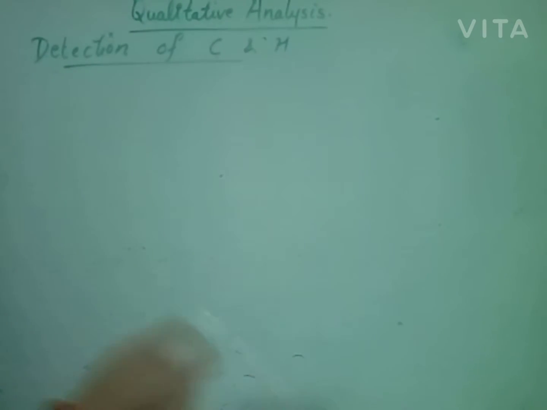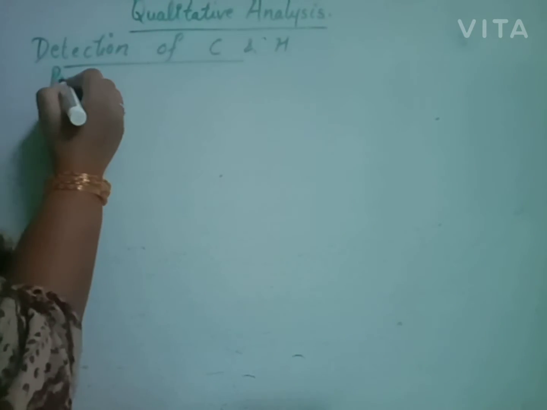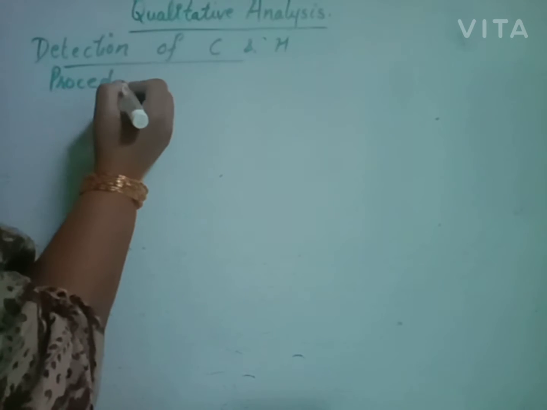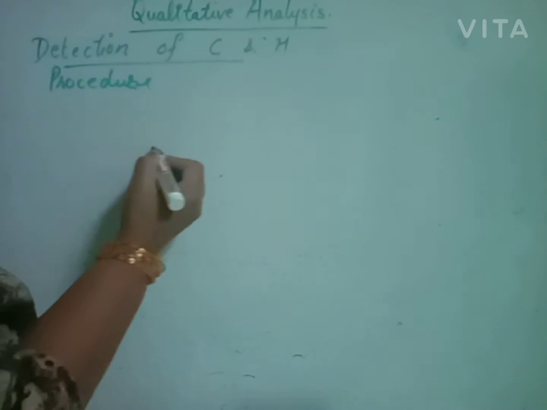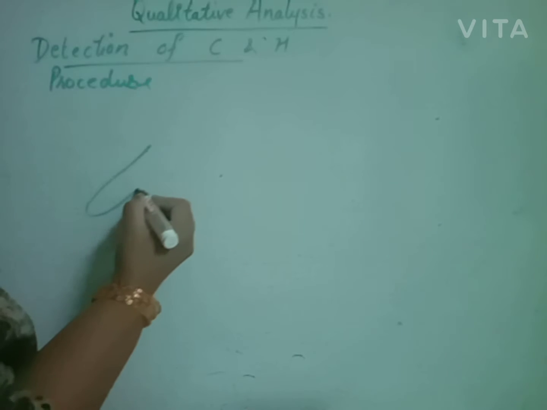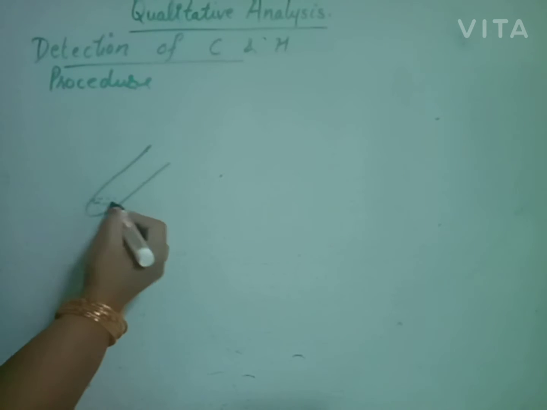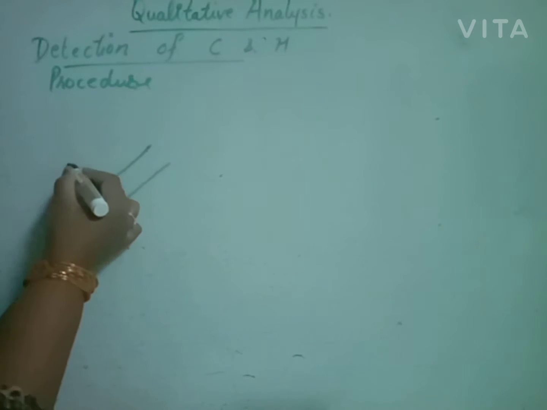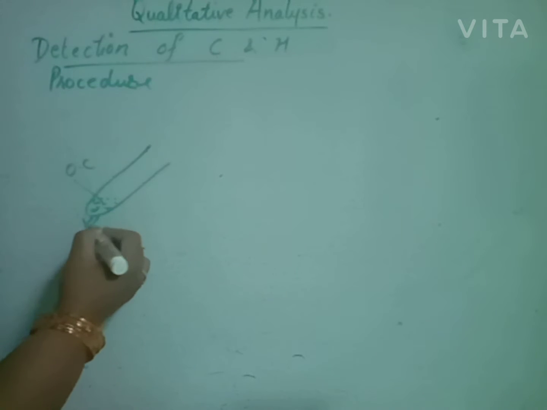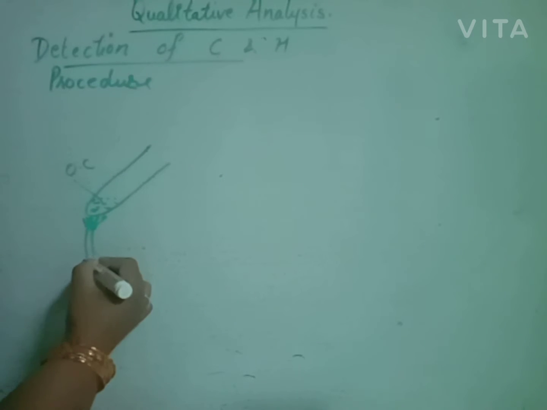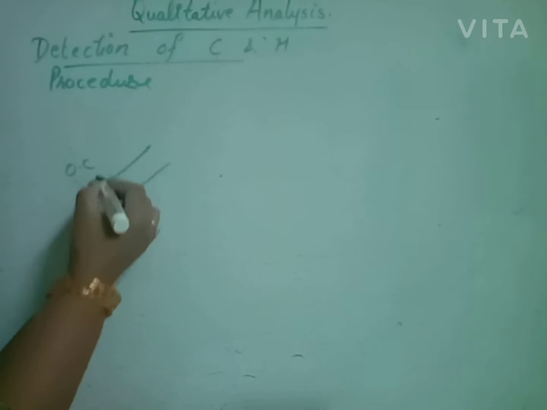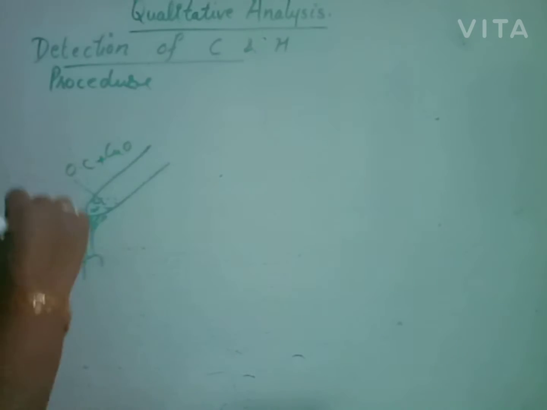to get these results? The procedure is that we have a test tube in tilted condition containing organic compound, heated over a burner, mixed with cupric oxide.